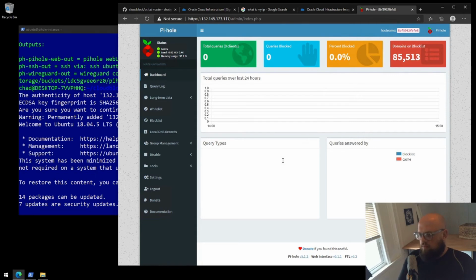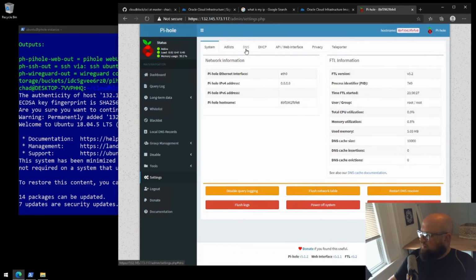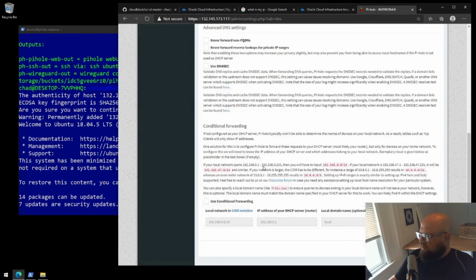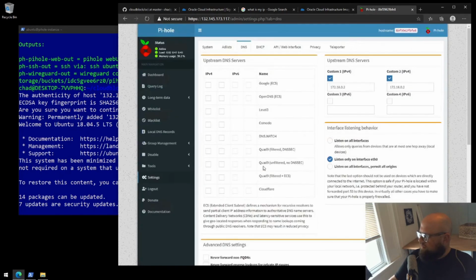We're in. Welcome to Pi-hole. You can change all the settings you need, but the one setting I wouldn't recommend changing, or at least doing a little research before you do, is under Settings, DNS. If I scroll down, where is it? Oh, right here on the right-hand side.